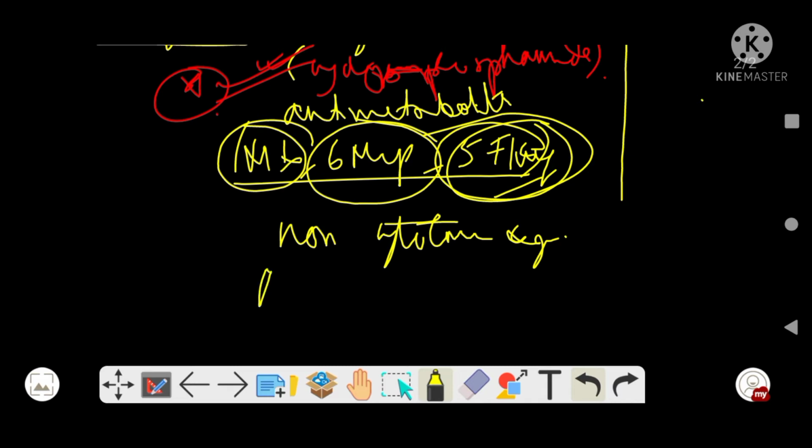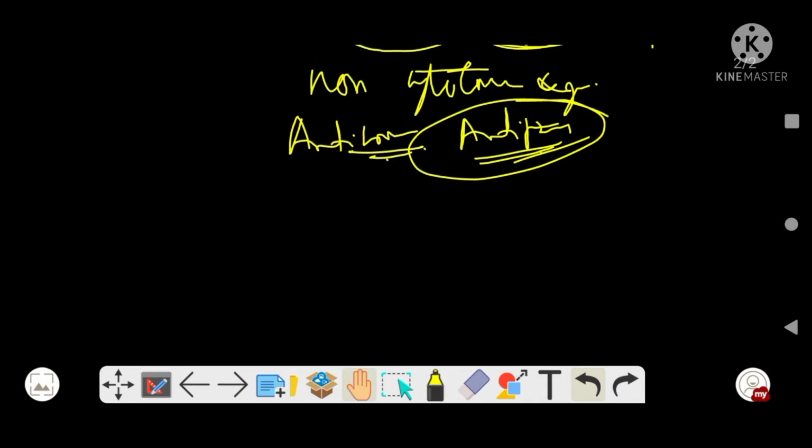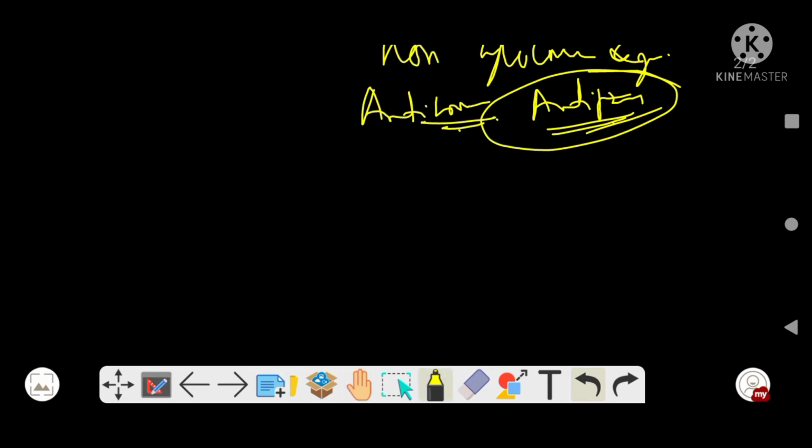And then there are anticonvulsants like carbamazepine, then antipsychotics like clozapine, and certain other diuretics, antithyroid drugs like this.